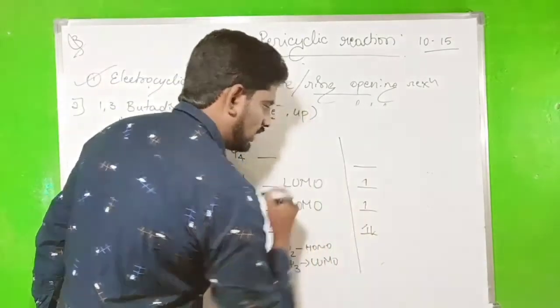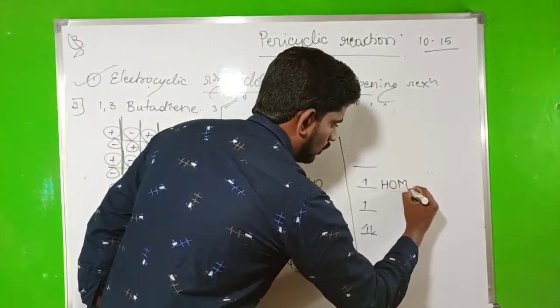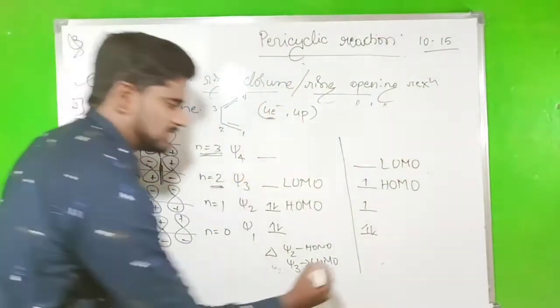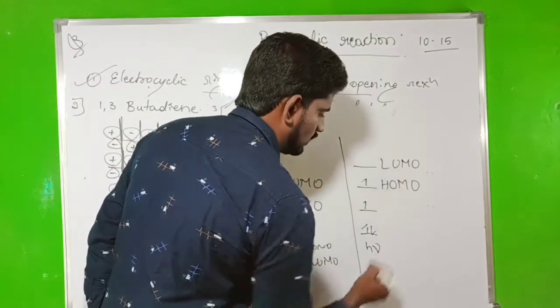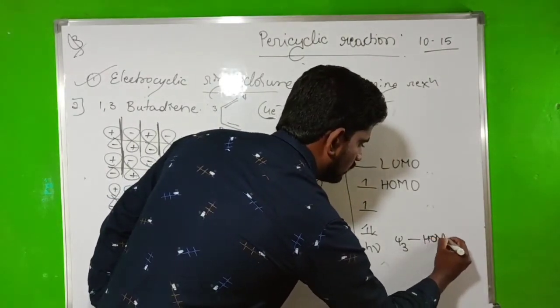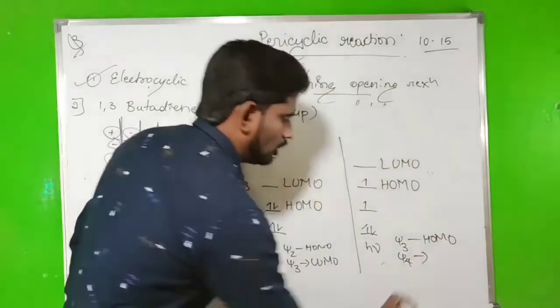So here there is one unpaired electron. Now this acts as a HOMO and this one will be the LUMO. So this is the photochemical condition: ψ3 is the HOMO and ψ4 is the LUMO.